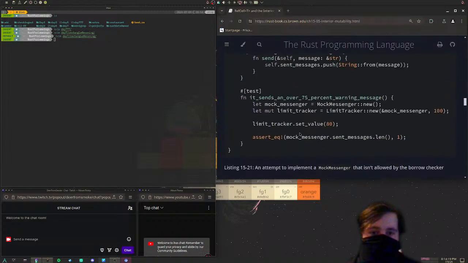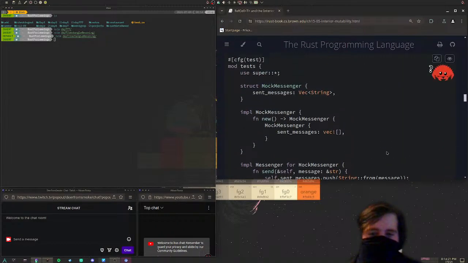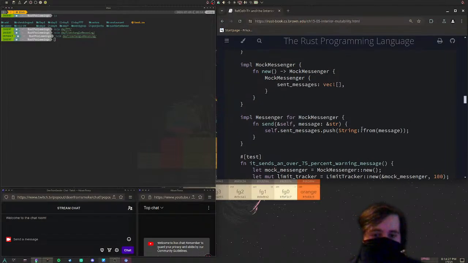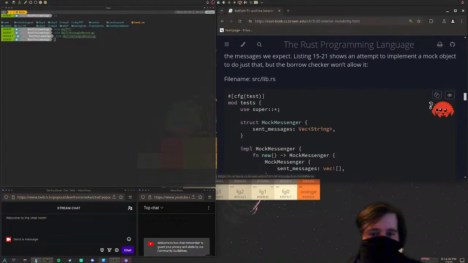Okay. Why won't this work? I cannot track what's going on, to be honest. I believe that this will not work because we are attempting to push to self.sent_messages this string. I don't know. What is the error?